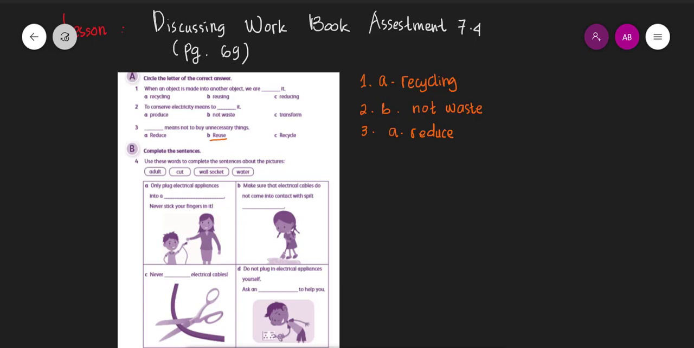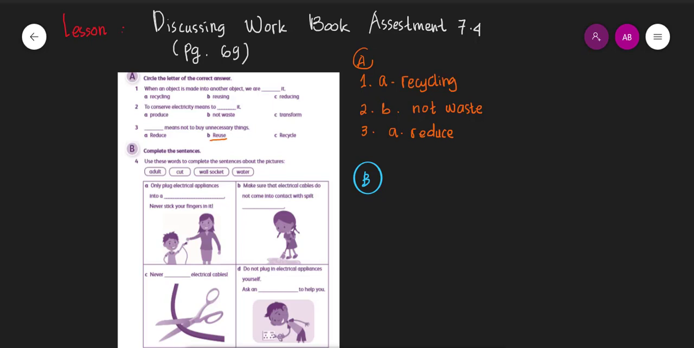Okay, now let's continue to section B, complete the sentences. This is section A, I will write it over here. And this is for section B. I will change the color. Okay, let's see section B. Use these words to complete the sentences about the picture.